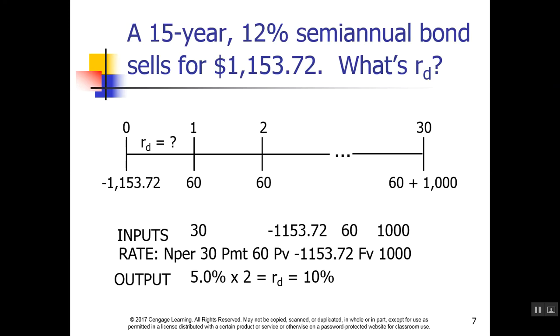Let's look at an example. Here we have a 15-year, 12% semi-annual bond that sells for $1,153.72. We can use our rate formula that we've learned about in the past to calculate the current rate on that bond.